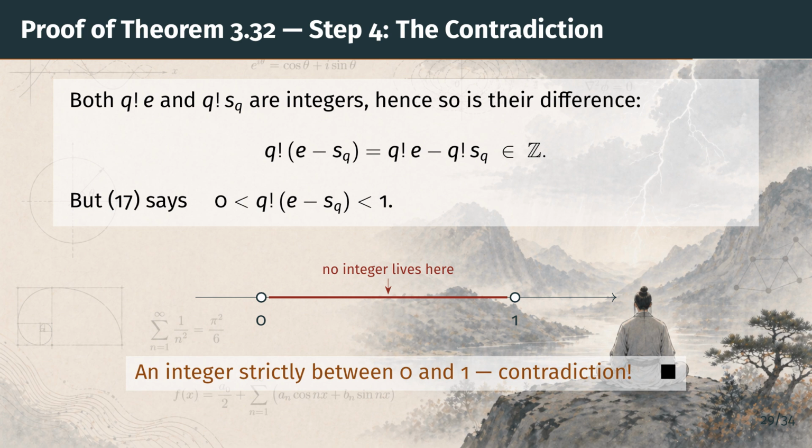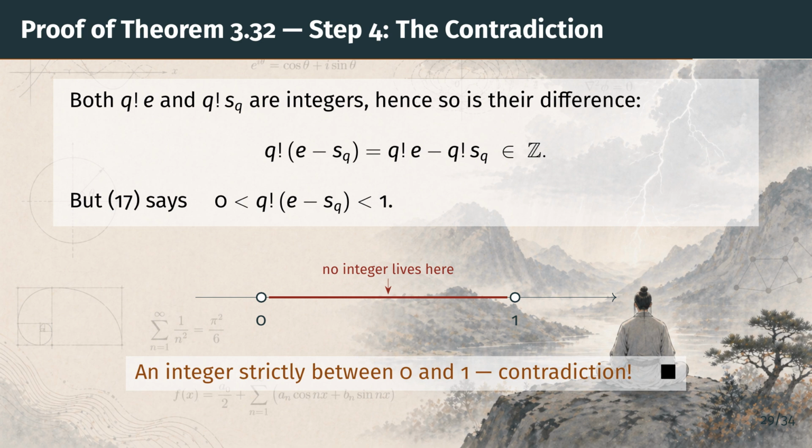The picture makes the clash vivid. The red segment is the stretch between the integers 0 and 1, and the hollow circles at its two ends mark that 0 and 1 themselves are excluded. There is simply no integer sitting inside that stretch. We have produced an integer strictly between 0 and 1, which is impossible.